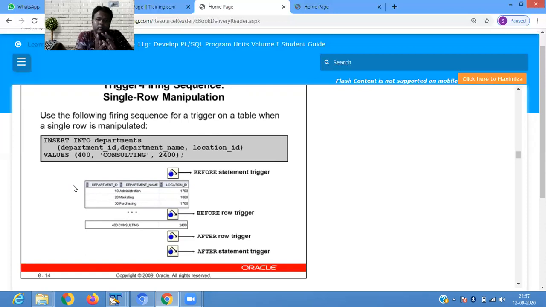two types of states. One is before, another is after. तो before में क्या होगा और after में क्या होगा यहाँ पर डिफाइन होगा. Insert into department, department ID, department name, location ID, then the values are stored.